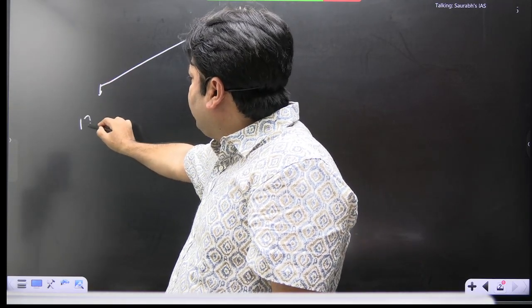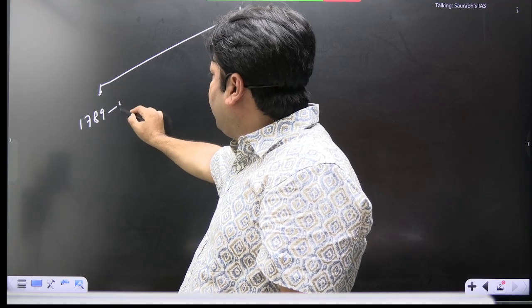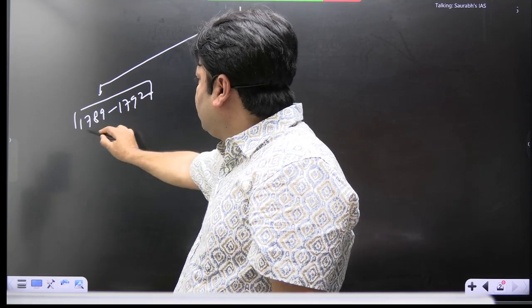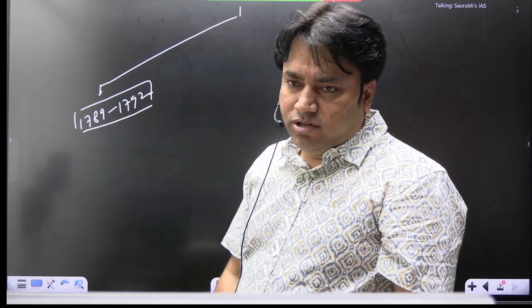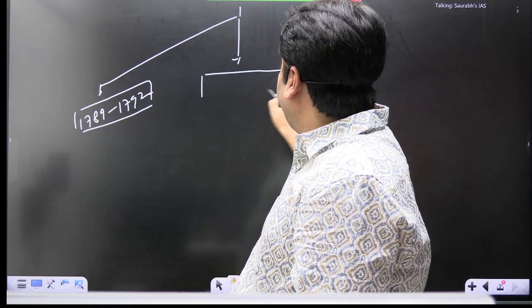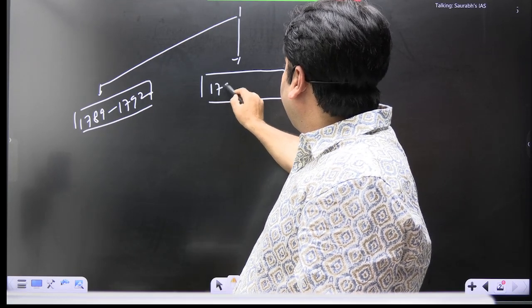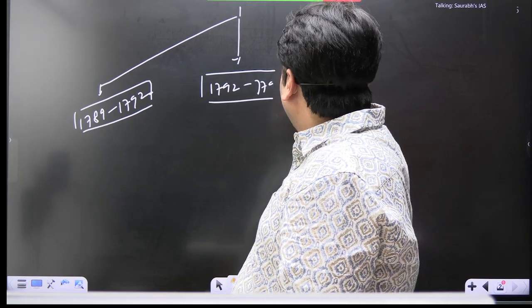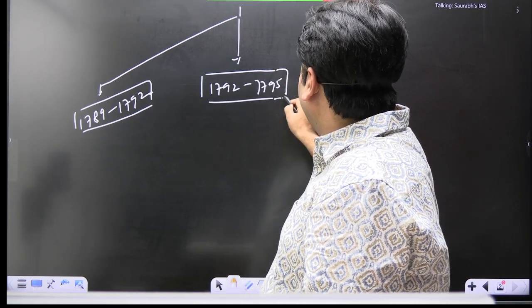So the first phase was 1789 to 1792. Open your notes, you will find this. I have already drawn this sketch. The second phase here was 1792 to 1795. That was the second phase of the development.